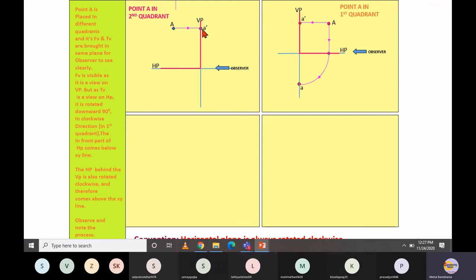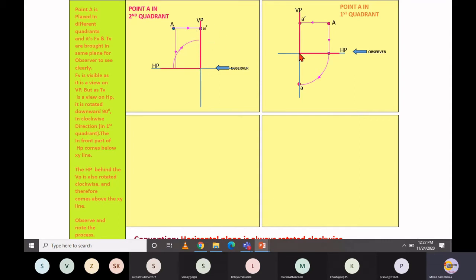But your top view projection appears on the horizontal plane, and as I mentioned, you have to rotate the horizontal plane in the clockwise direction. Once you rotate it clockwise, it will move in this way. That means, see, this is the XY point. Right now in this situation, your top view and front view are both above the XY line. Both overlap.